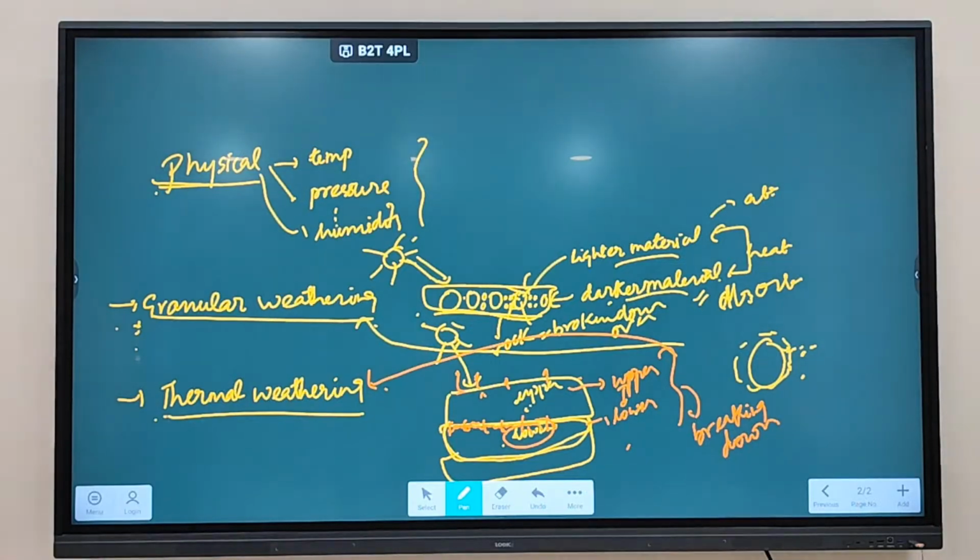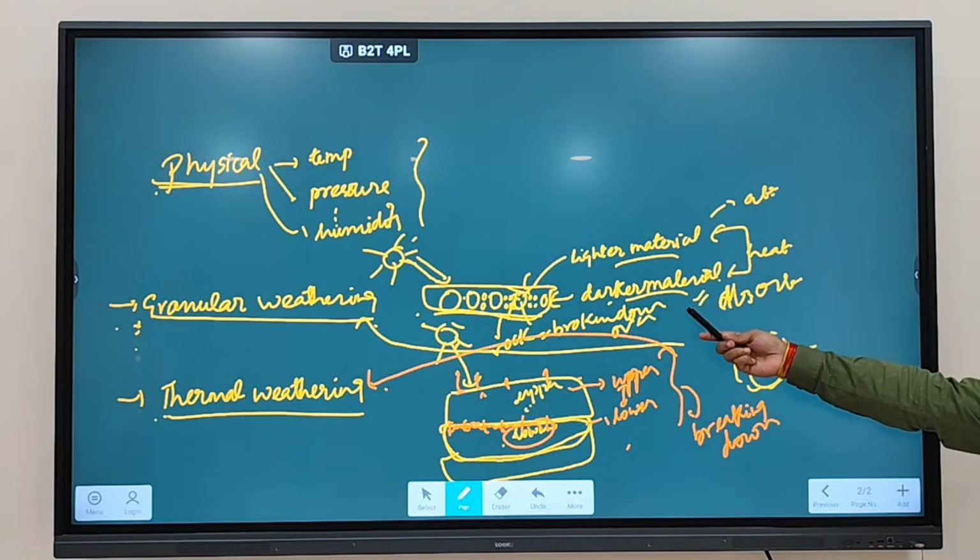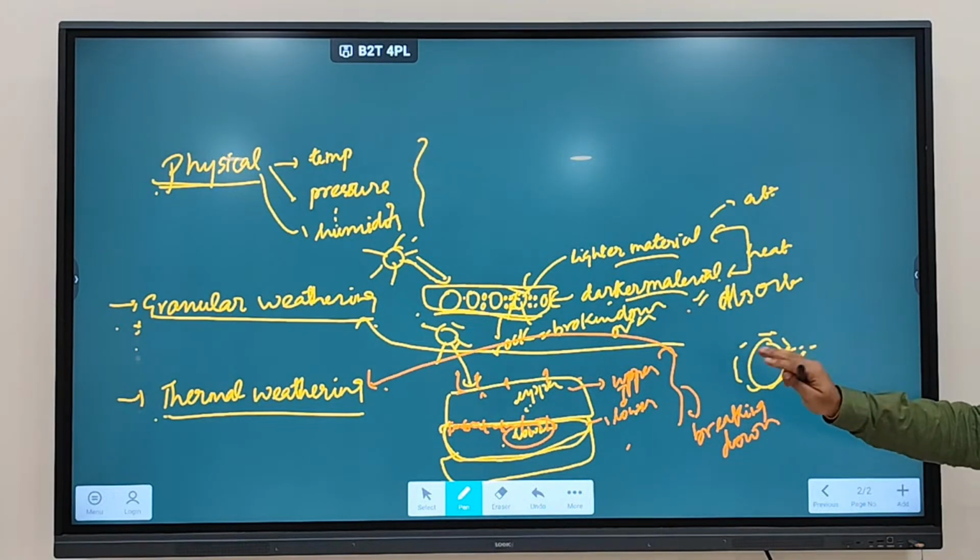Clear? So granular weathering occurs when rocks are made up of different materials. Generally, sedimentary rocks and metamorphic rocks are made up of different materials, because their elements are brought by different agents, like rivers bringing some sediments and winds bringing some sediments. So when they are exposed to sunlight, granular weathering is going to occur.